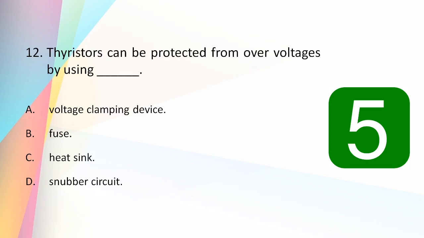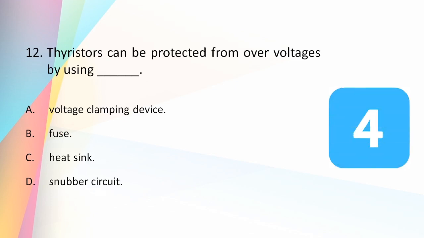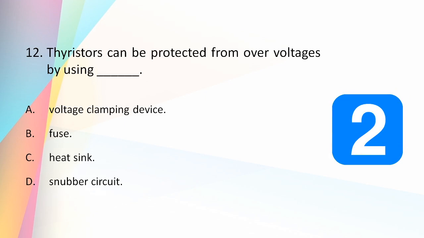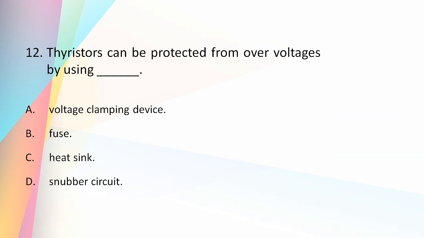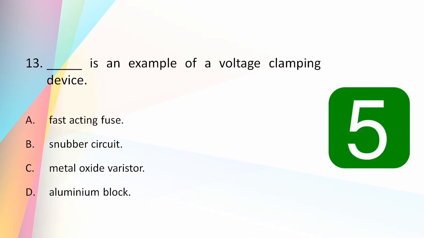Thyristors can be protected from over voltages by using voltage clamping device, fuse, heatsink, snubber circuit. And the answer is voltage clamping device. So voltage clamping devices are used to protect the thyristors under surge conditions by providing a low impedance path. Dash is an example of a voltage clamping device: fast acting fuse, snubber circuit, metal oxide varistor, aluminium block.